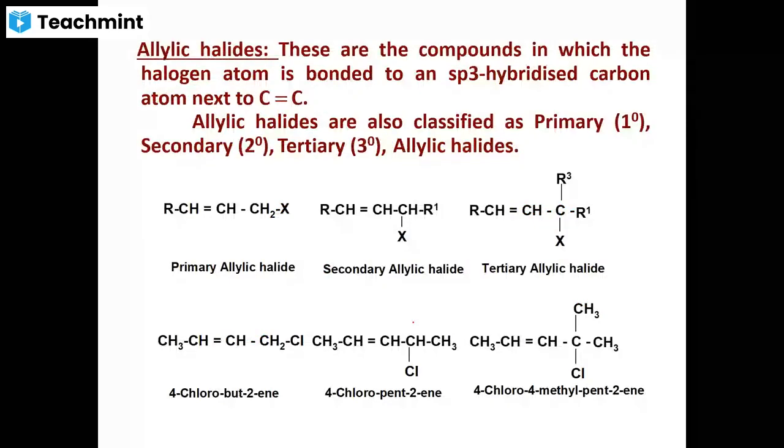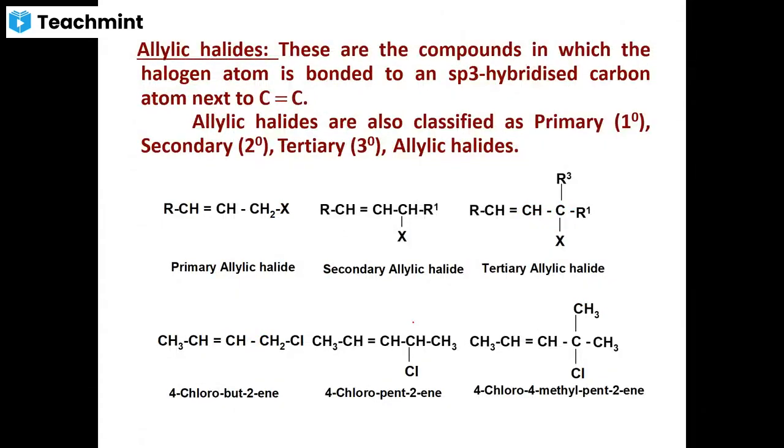So now we shall go to the allylic halides, in which you will find the carbon halogen bond. The carbon atom is sp3 hybridized. Just like alkyl halides and benzylic halides, these have also been classified as primary, secondary, tertiary. Here this carbon halogen bond is bonded to one carbon atom in the chain. Here it is bonded to two other carbon atoms of the chain. Here it is bonded to three other carbon atoms of the chain. So this is primary, secondary, tertiary allylic halides.